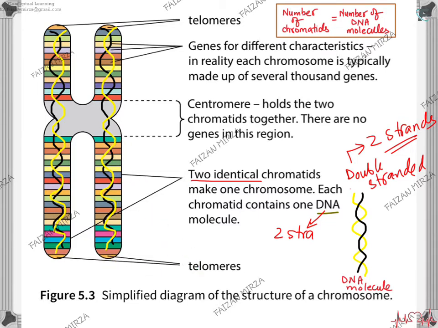Telomeres prevent gene loss. When the DNA is replicating, the sacrificial process occurs in the region of the telomere and it fails to get replicated completely, and the resulting cell will have a shorter telomere as compared to the one which it originated from. So telomeres are present at the end of each chromosome, and the DNA that we have, this black and yellow helical structure that I have drawn here, this is the DNA.